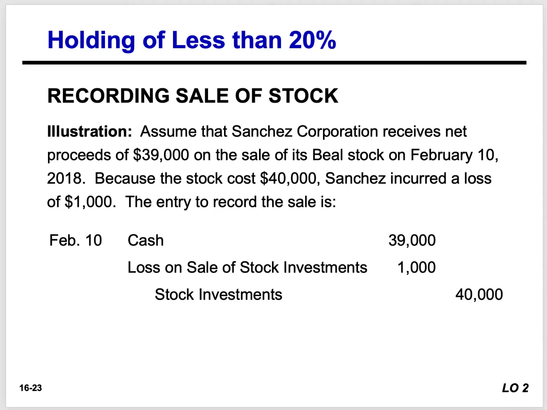When we sell stock, what do we do? Well, we got to debit cash, and we need to credit stock investment, and then we need to compare the difference from the cash that we received versus our investment in the stock. There may be a gain or loss, so we have to calculate that gain or loss. Again, that gain or loss is reported under other expenses and losses, or it's reported under other revenues and gains in the income statement, okay?